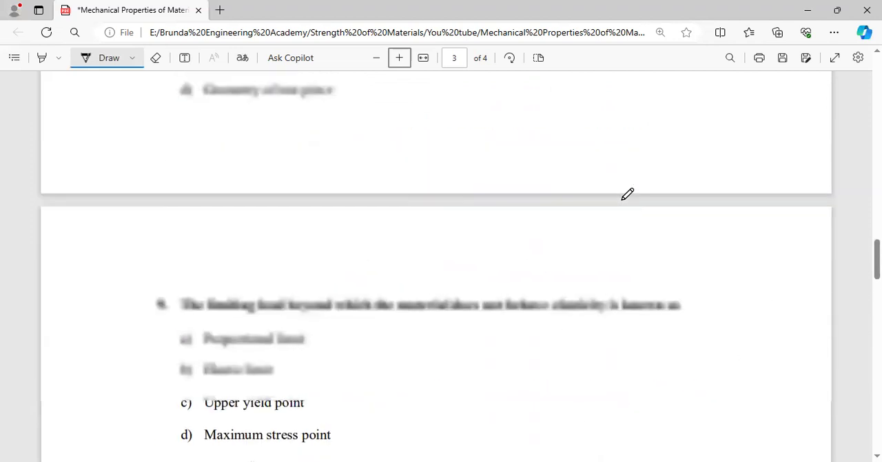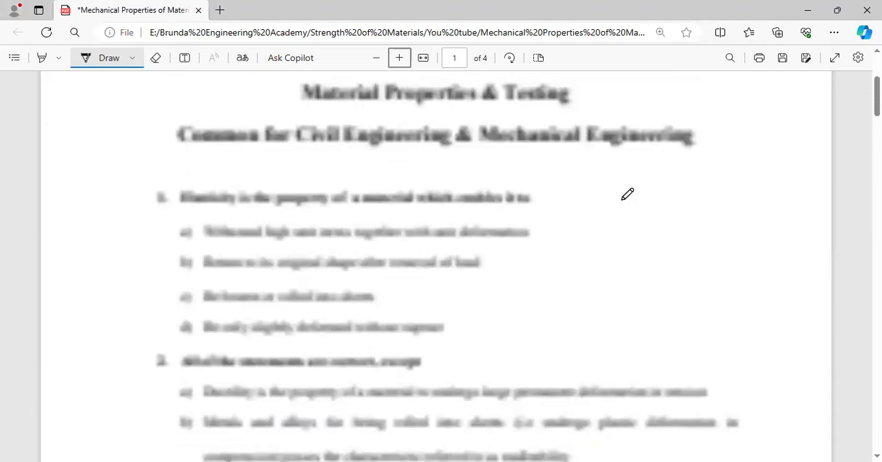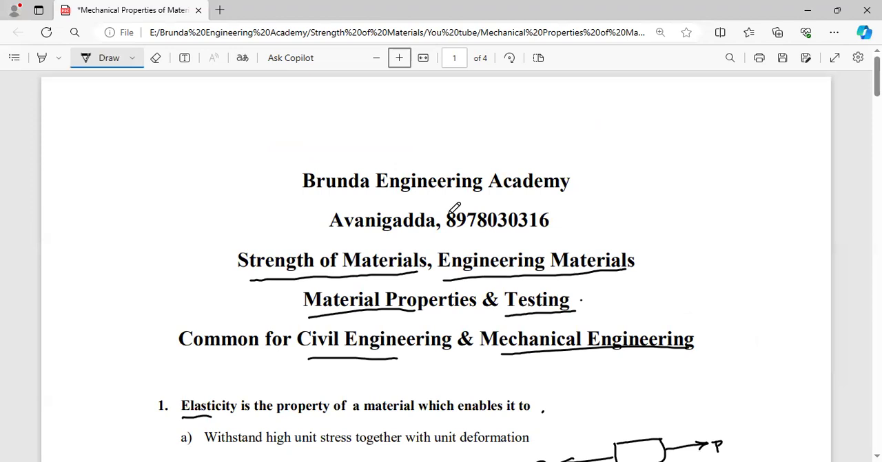So these are some concepts, some practice bits on engineering materials or material properties. It is common for both civil engineering and mechanical engineering students, asked from the RRB examination point of view and ECET point of view also, and in GATE low level questions, 1 mark questions, they may be asked in a theoretical way.